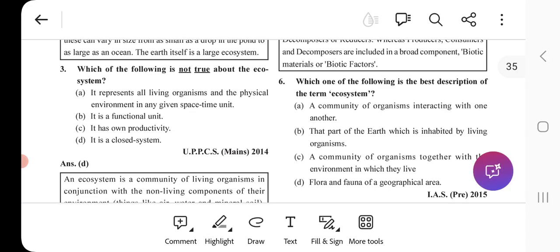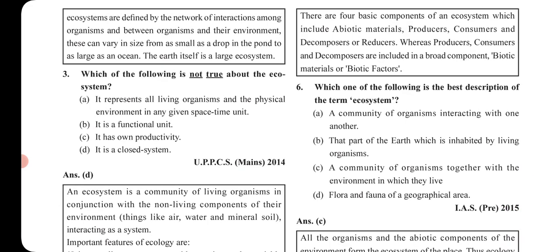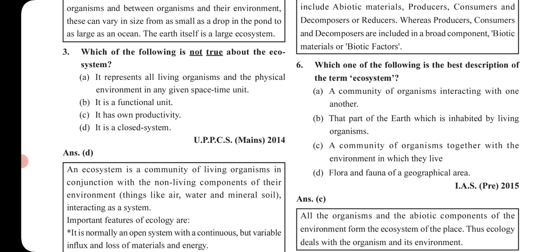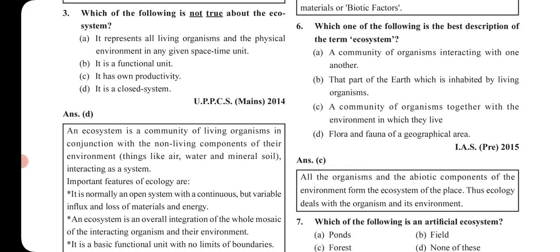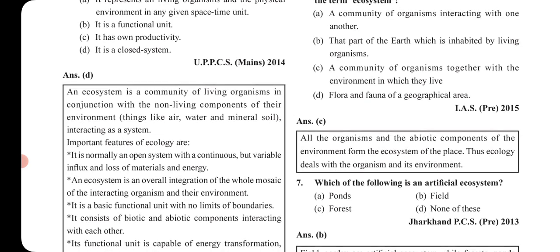The next question is, which one of the following is not true about the ecosystem? Option A, it represents all living organisms and the physical environment in any given space-time unit. Option B, it is a functional unit. Option C, it has its own productivity. Option D, it is a closed system. You already know that an ecosystem is not a closed system, it is an open system. So from the given options, option D is incorrect. Since not true is asked here, the answer is definitely D.